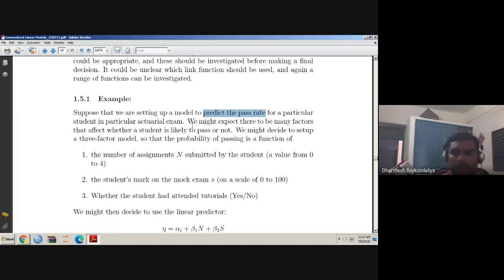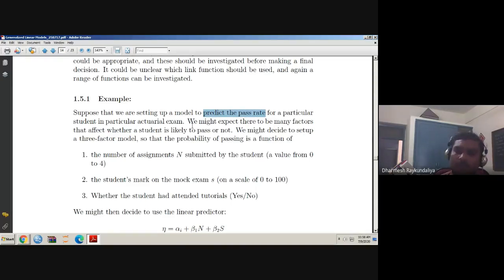Now, if the passing rate is very high, what we can say? If passing rate is very low, what we can say? If passing rate is very high, then again there is a question, something is doubtful. If passing rate is very low, then again there is a question why the passing rate is low.